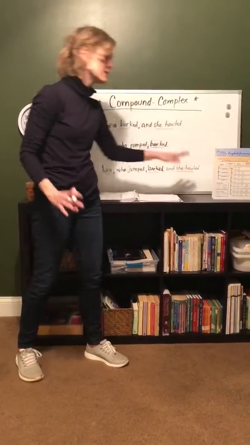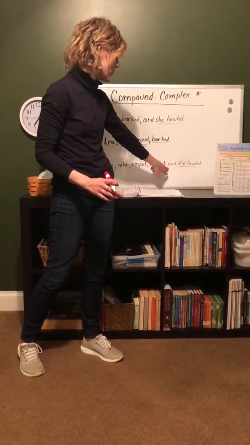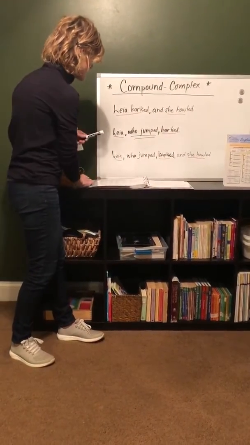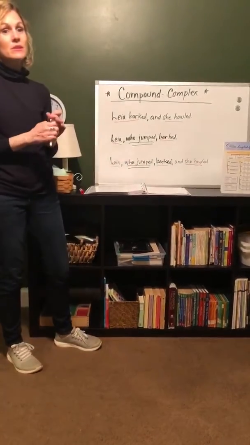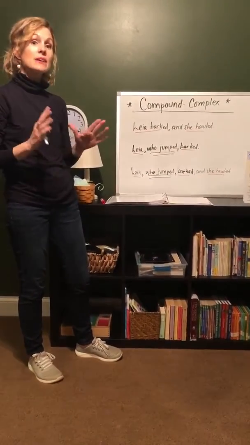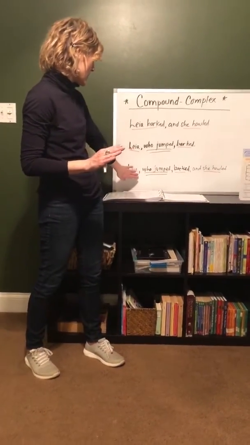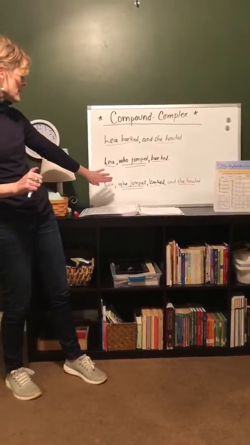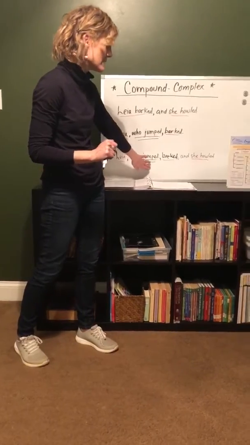She howled is also an independent clause, and that's joined together by our coordinating conjunction and. Now, who jumped, could that stand on its own? Could you say who jumped? No, that's dependent, right? That's dependent on the rest of the sentence. So who jumped is our subordinate clause. So here we have a compound-complex sentence.